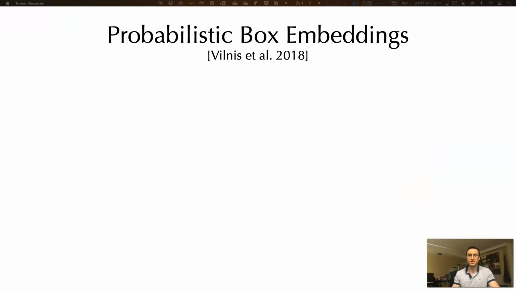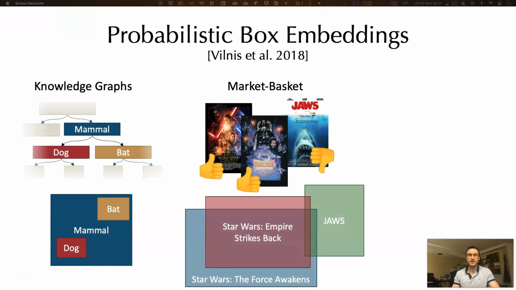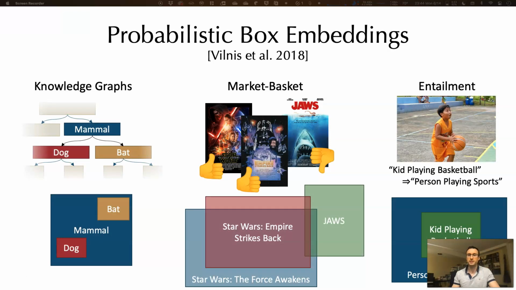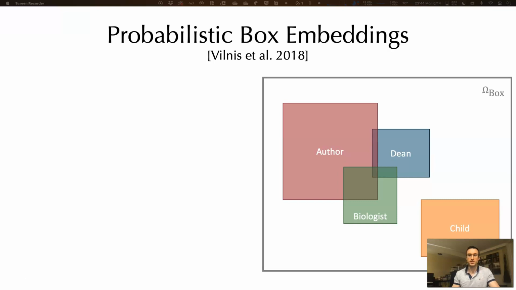Box embeddings have successfully been employed for graph modeling, market basket style recommendation tasks, and even representing entailment by training deeper recurrent models to output a box. Box embeddings are trained using a probabilistic interpretation, which is possible when the boxes are embedded in a space with finite measure. In this toy example, we consider a subset of boxes capturing occupational information about people.